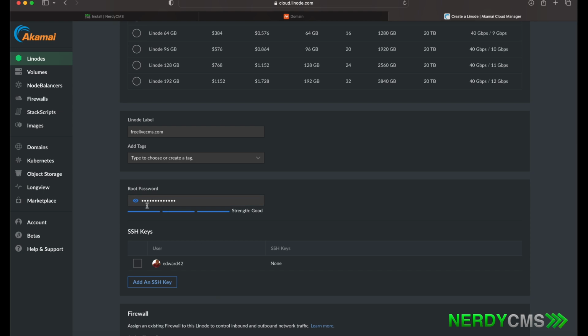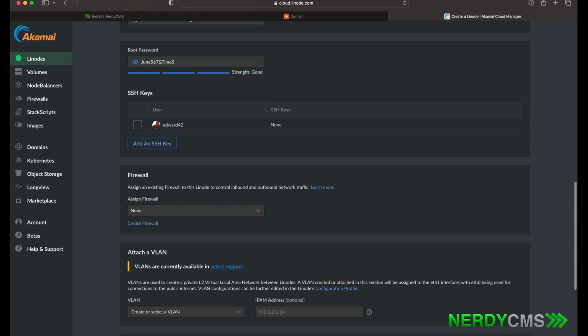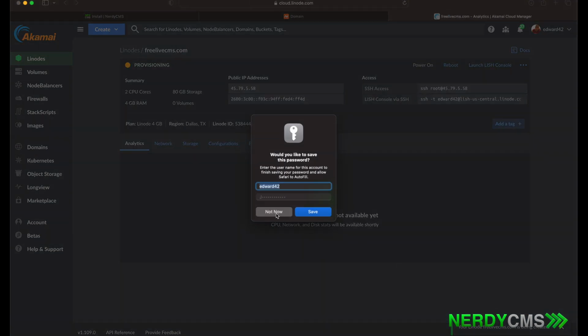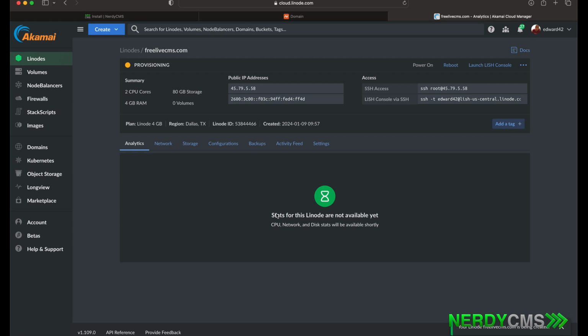I'll go ahead and show you my password for this. Make sure you highlight it, copy it to your clipboard. That makes it a lot easier. Now scroll down. You'll see there's a few more options here. Add-ons, backup, totally up to you if you want to set up a backup. That's basically just in case if your server goes down, Linode backs it up for an extra $5 a month. Go ahead and deploy that server. You can save the password to your system if you like. As you notice, you can see the IP address of your server.